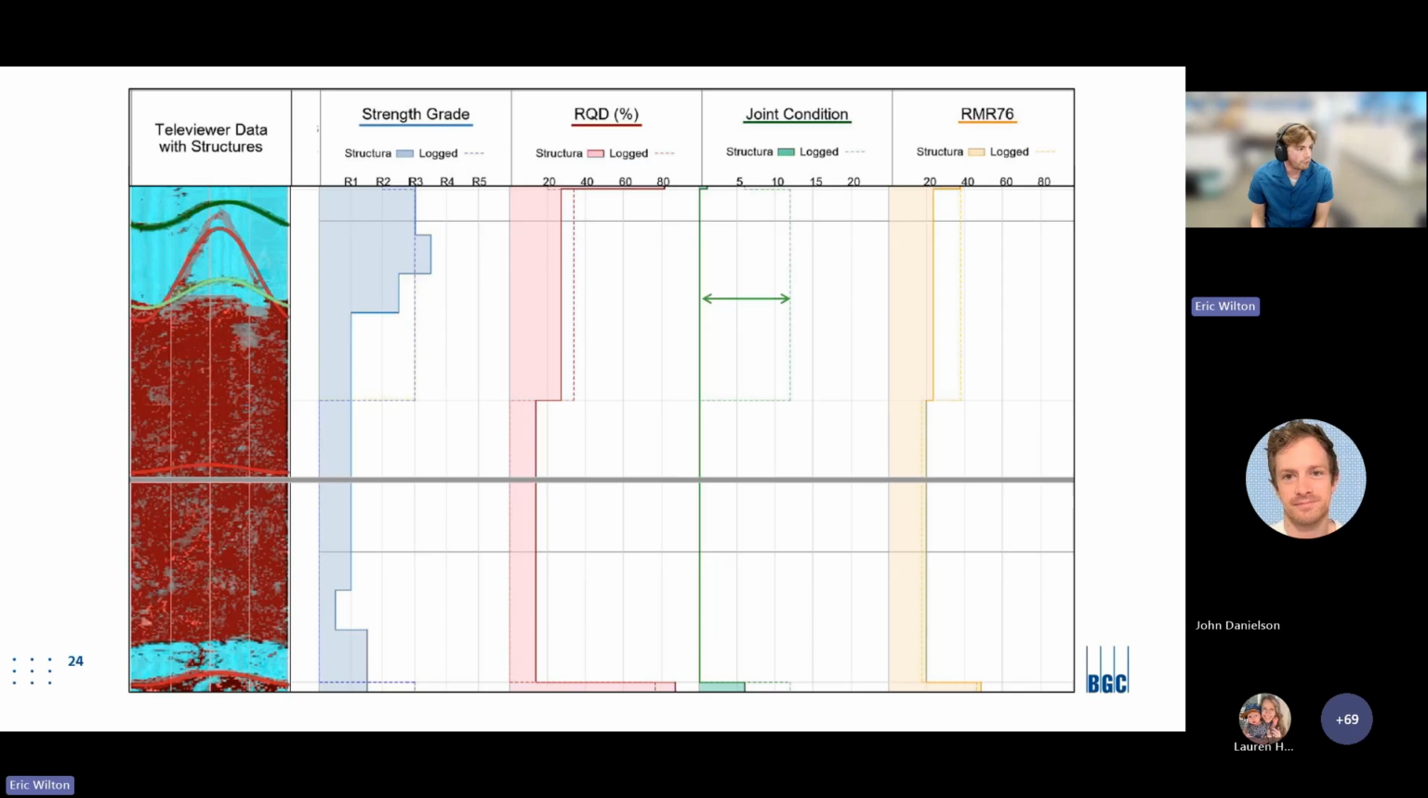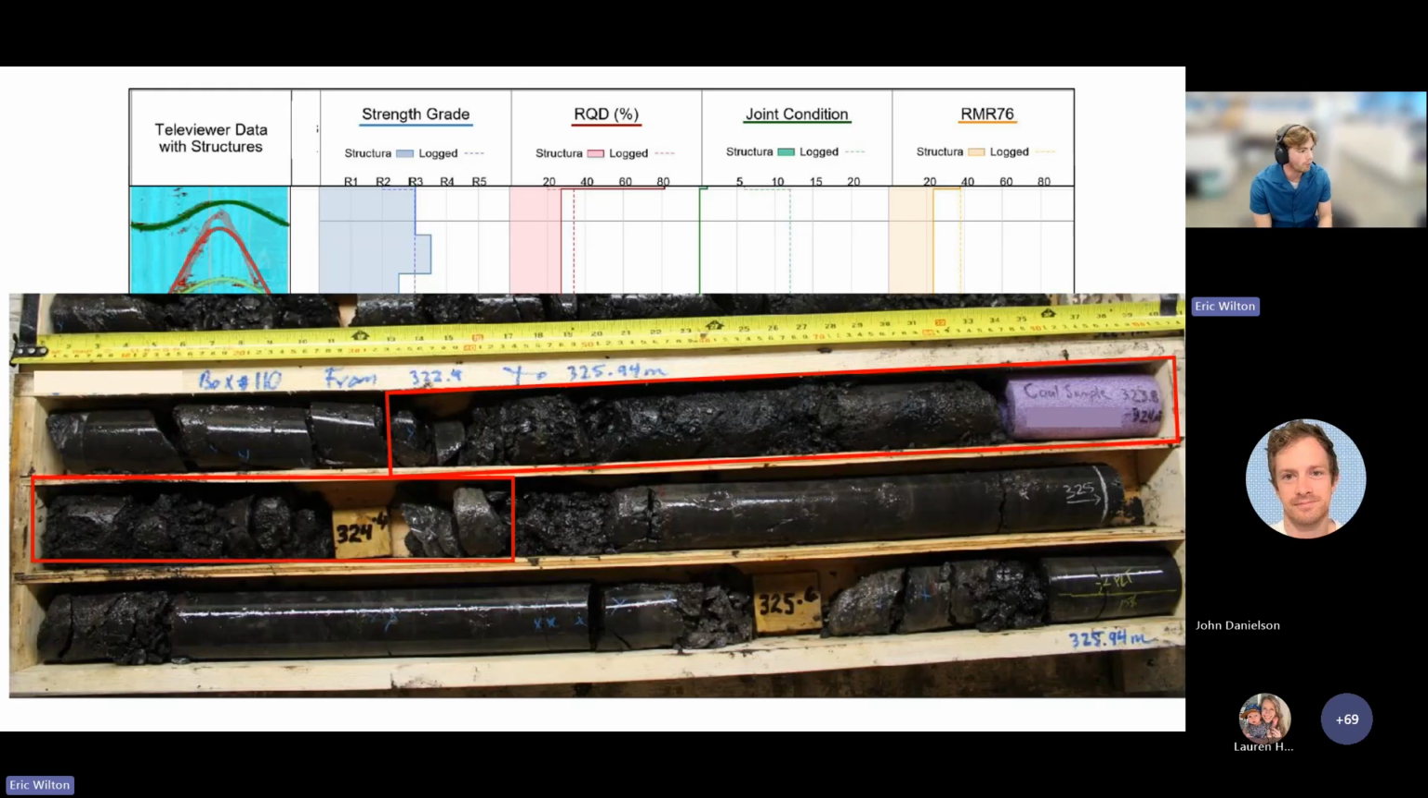But what's more interesting, I feel like, is when these actually tend to disagree. Here we can see pretty good agreement in strength grade and RQD, but then the joint condition here actually differs quite severely. And we can go on and actually look at some core photos that align with this.